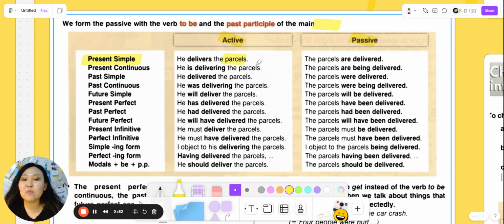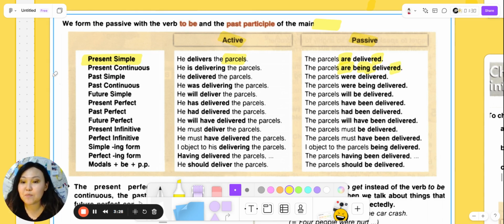So he delivers the parcels. Then we see the passive voice. The parcels are delivered. We can see that we are using to be in the present simple and the third form, yeah, the past participle. Next one, present continuous. He is delivering the parcels. In this case, we have the same verb to be. The parcels are being delivered. But this verb be is with ing. So the parcels are being delivered.